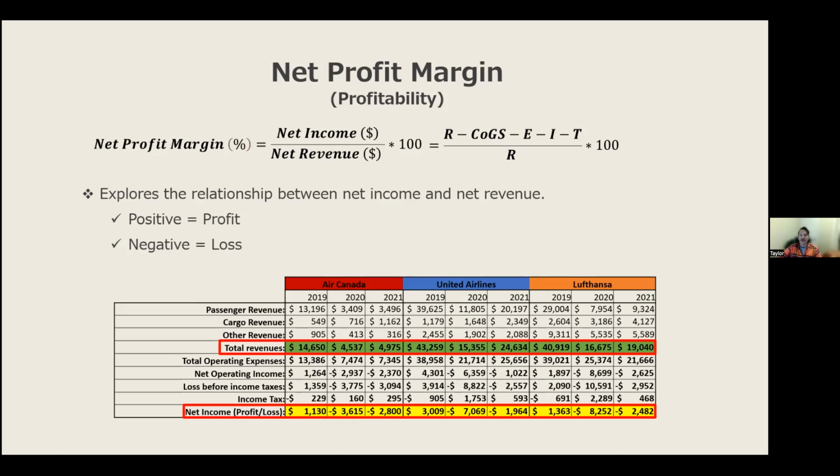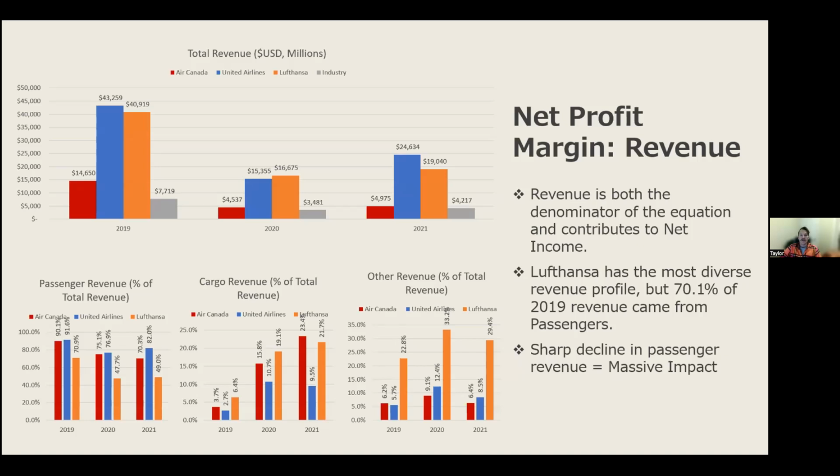First, we'll examine how turbulent revenues played their part in the net profit margin. Airline revenues, the ratio's denominator, is traditionally reported in three buckets: passenger, cargo, and other. All three airlines saw significant revenue reductions from 2019 to 2020 as passengers dropped off. Even Lufthansa, whose more diverse profile relied only 70.9% on passenger revenue in 2019. Essentially, passengers are the backbone of an airline's revenue stream, and when profitability is heavily reliant on them.